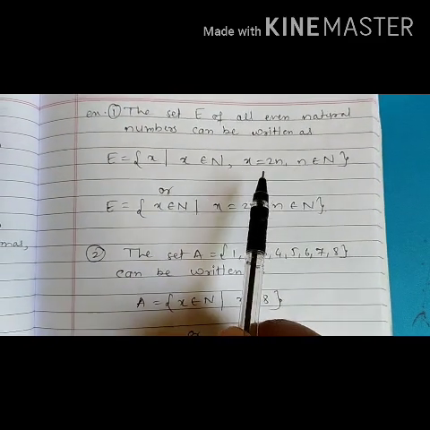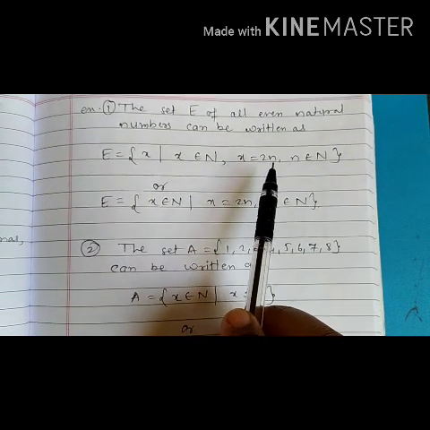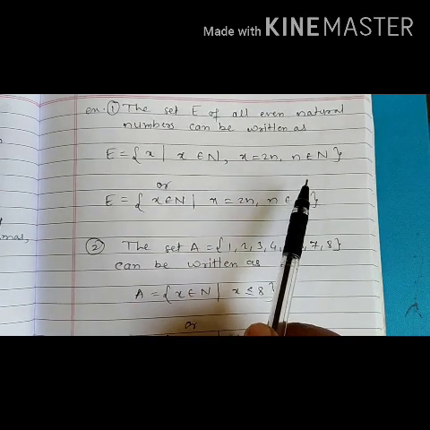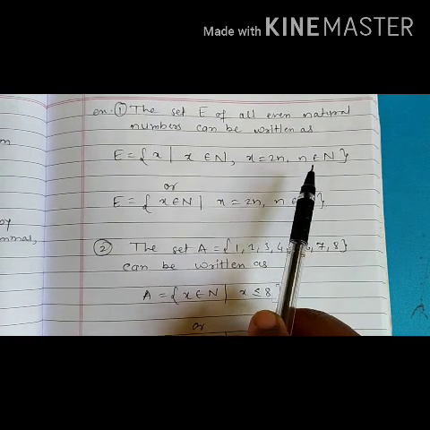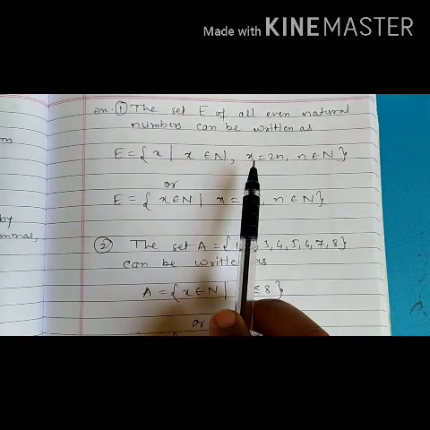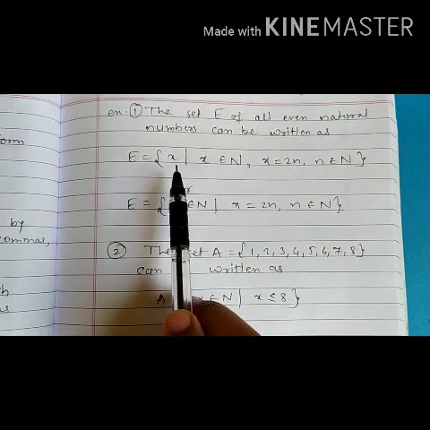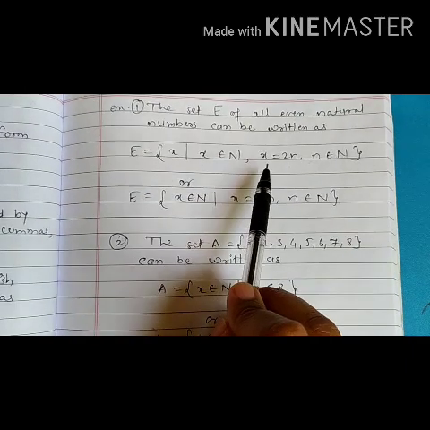So we can write all elements as multiples of 2 because 2 is the first element. So 2 into 1 is 2, 2 into 2 is 4, 2 into 3 is 6. So these all are the multiples of 2. So as we change the value of n from the set of natural numbers, we are getting all the even natural numbers. So first x is a natural number, then we write it is an even number.